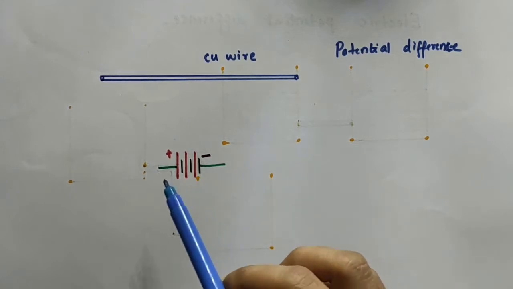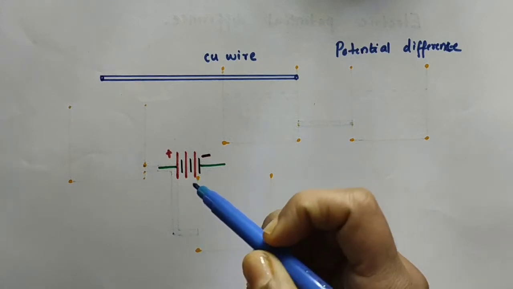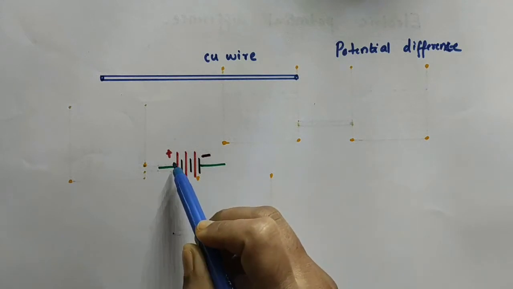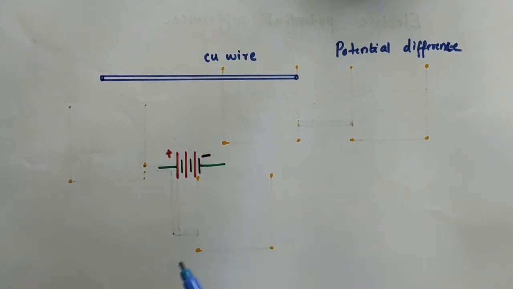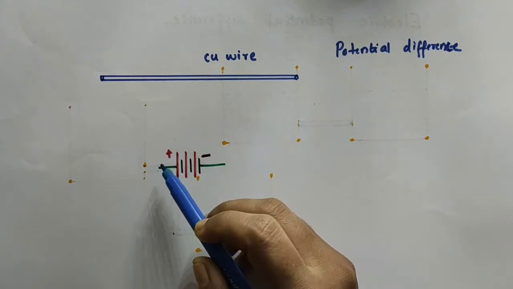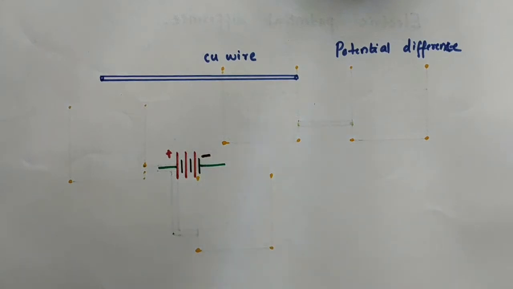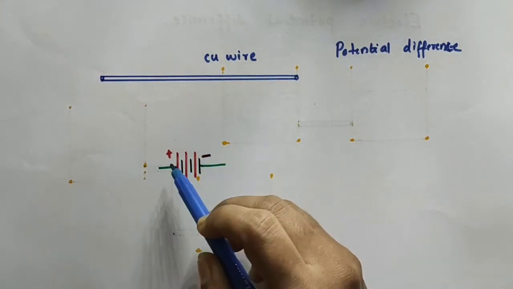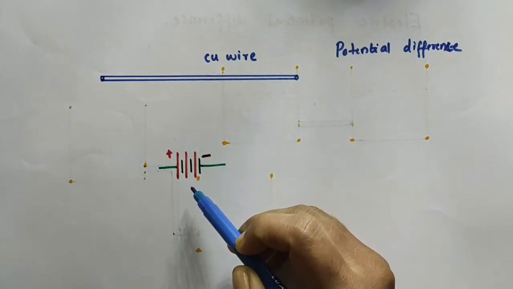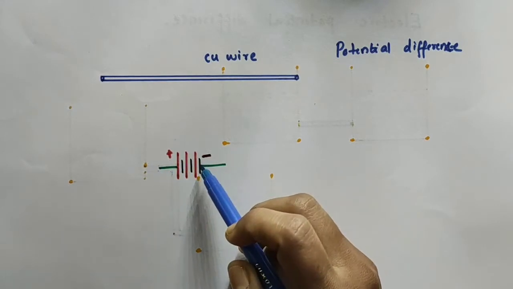So, when the cell is connected to a copper wire, the chemical reactions taking place in the cell generate a potential difference across the two terminals, the positive terminal and the negative terminal of the cell. The positive terminal of the battery is at high potential and the negative terminal is at low potential. So, there is a potential difference across the two terminals of the cell.